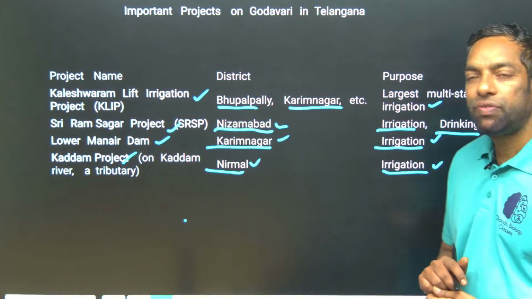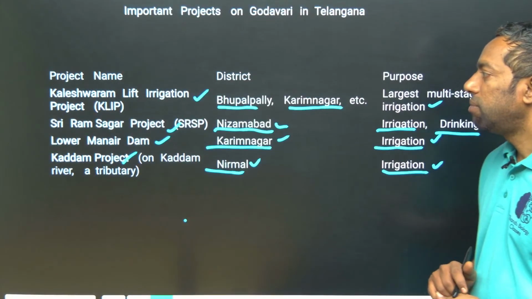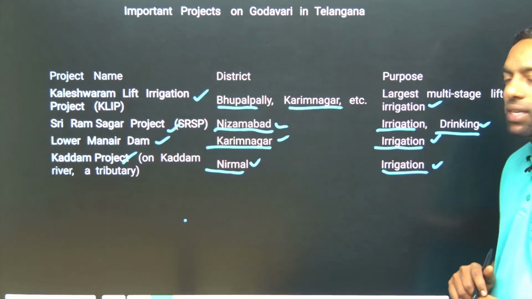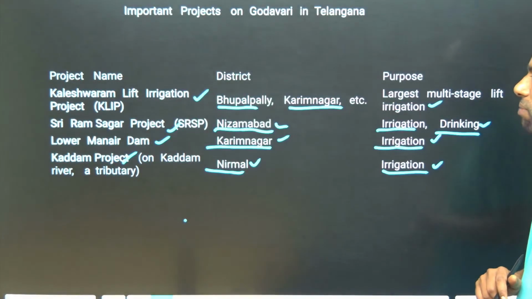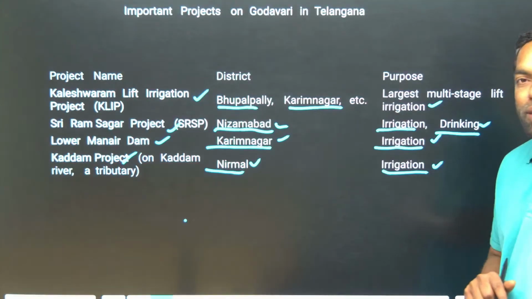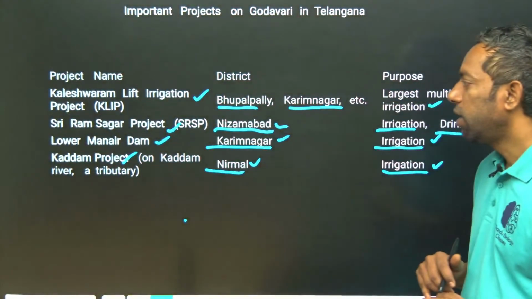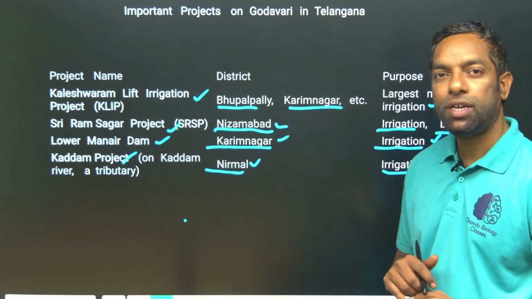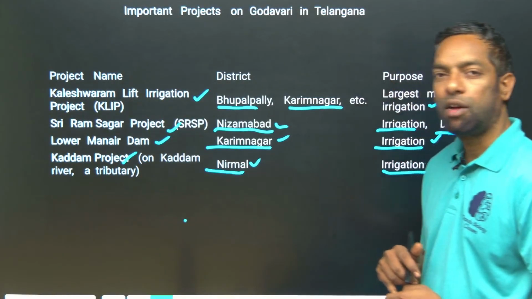Important projects on the Godavari: the Kaleshwaram project and Sriram Sagar project, SRSP at Nizamabad, for drinking purpose and irrigation, and Lower Manair Dam irrigation, Kadam project irrigation. We are going to discuss the projects in the project section in the coming sessions.